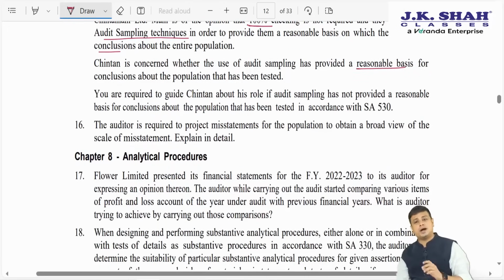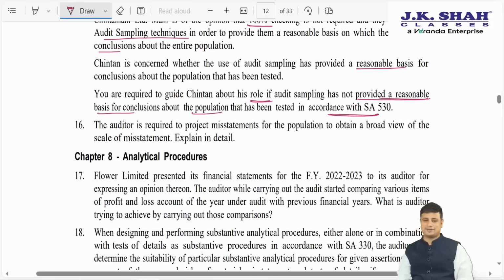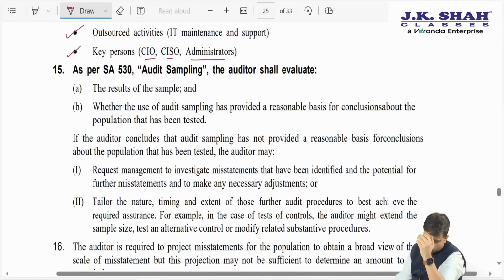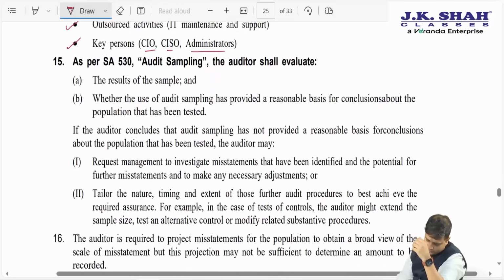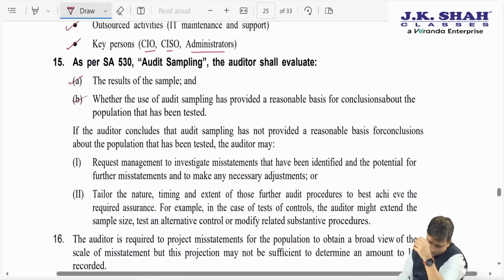You are required to guide him about his role if audit sampling has not provided a reasonable basis for conclusion about the population that has been tested in accordance with SA 530. So here we need to evaluate whether it has given a reasonable basis for conclusion. We have already covered this. You can go to your JKSC page number 232. We will see whether the results of the sample provide a reasonable basis for conclusion.